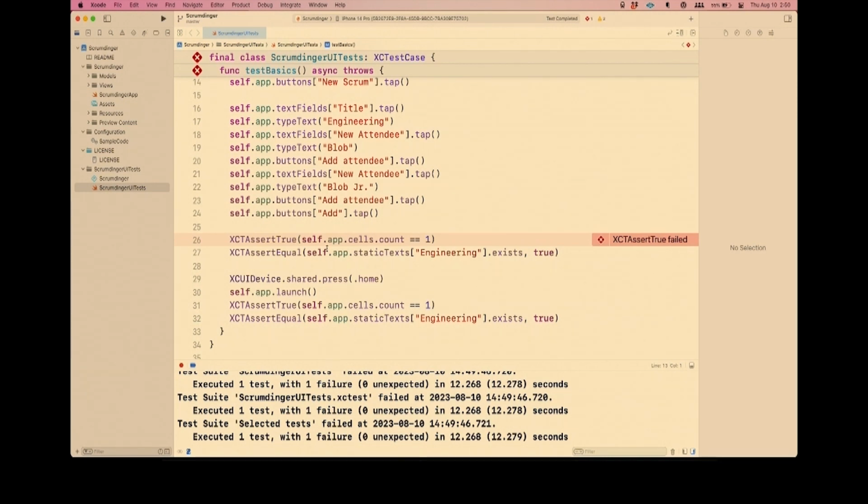And that's because this application has just unfettered access to the disk. It writes data to it without abandon, and then later runs of the app are reading that data, and it's infecting this test. And so I have no choice but to slightly weaken it and say that it's not that there's one row in the list, but there's at least one row. And I would have to do the same here. And then if there was ever a day that I actually introduced a bug that maybe added 2 rows when I only meant to add 1, this test would pass even though there was a bug. So we have no choice but to weaken our assertions because of this uncontrolled dependency.